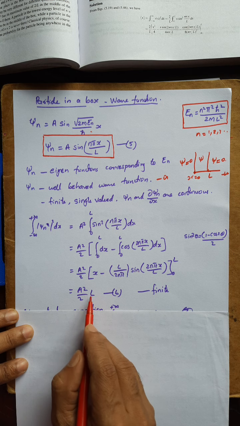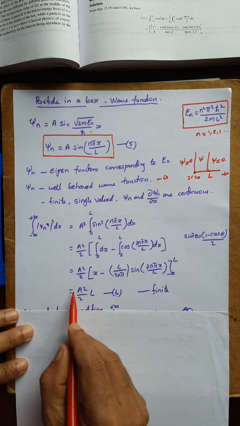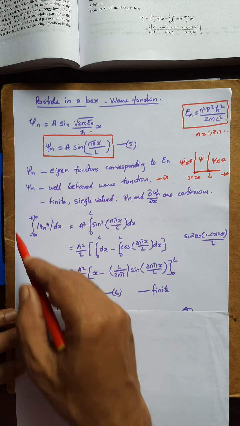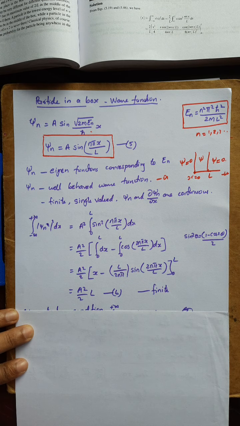So A is a constant, and L is the length or width of the barrier. So we can see it is finite. So it satisfies all the conditions required for a well-behaved wave function. So the eigenfunctions that we obtained satisfy all the conditions for a well-behaved wave function.